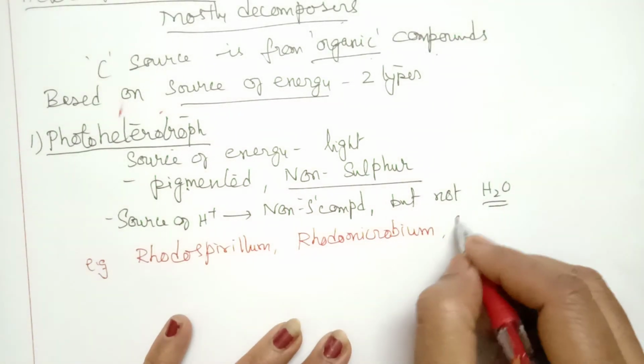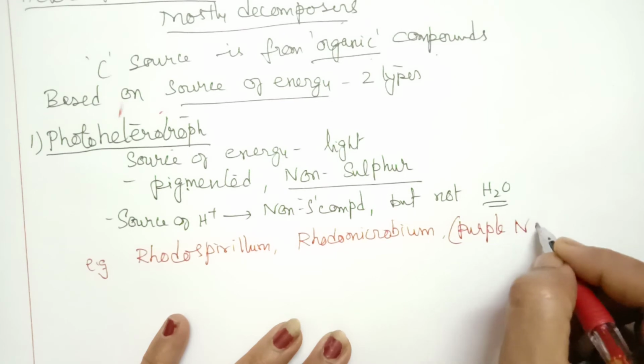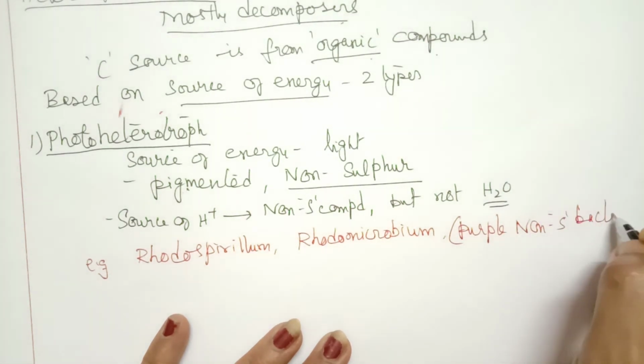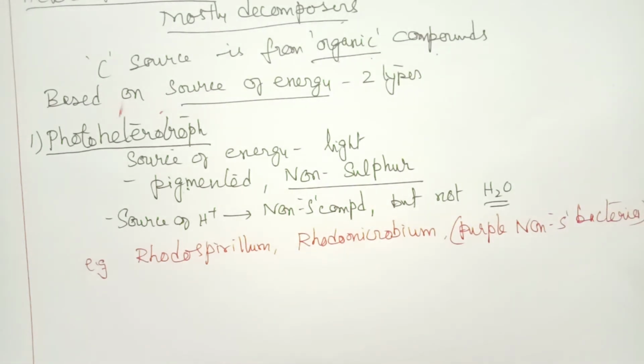These are called purple and non-sulfur bacteria, so that they are called photoheterotrophs.